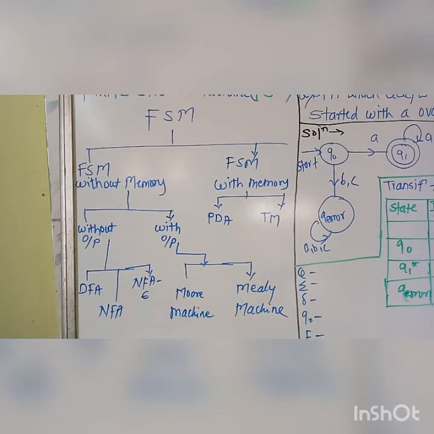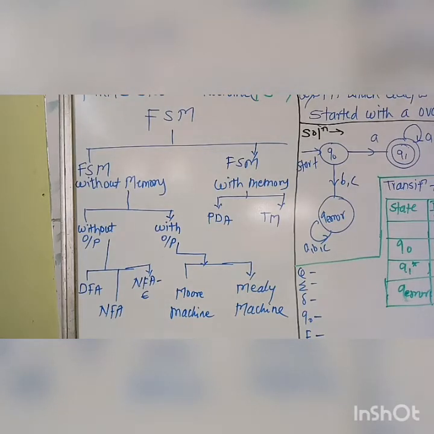To avoid this drawback, we have shifted towards FSMs without memory but with output. FSM without output has three types. The first is the DFA. DFA means deterministic finite automata, meaning we know that if we provide these specific inputs, then we will get this specific output.